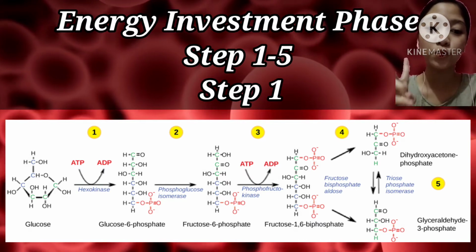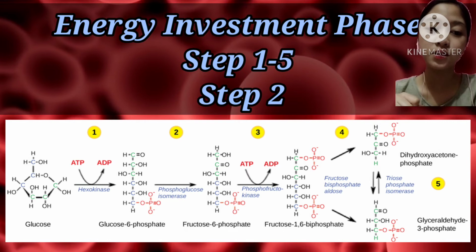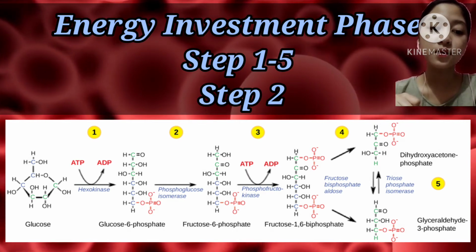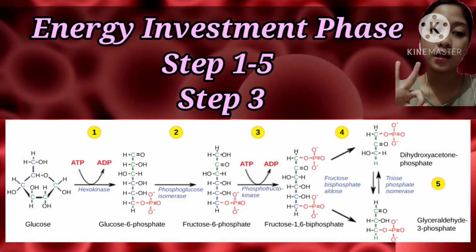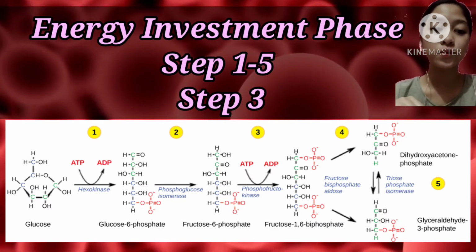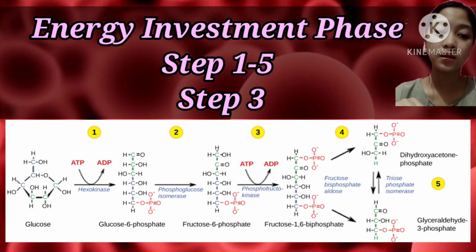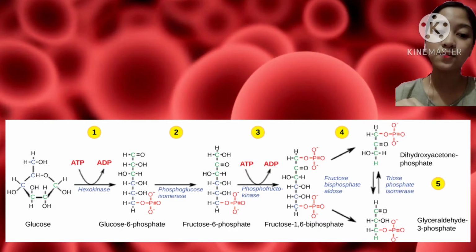Next is step 2. The glucose phosphate is converted into its isomer fructose phosphate. Next, step 3. A phosphate group is transferred from ATP to fructose phosphate, producing fructose 5-phosphate. This step is catalyzed by the enzyme